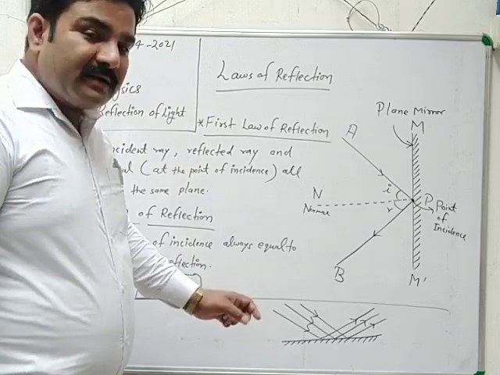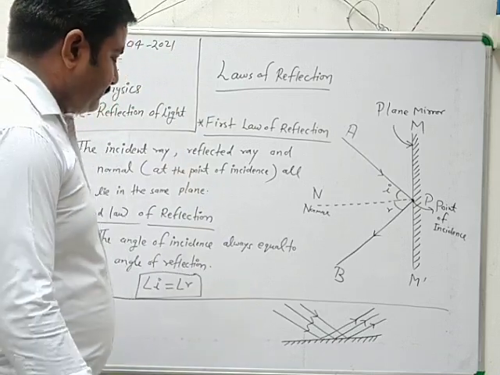Clear? This is the concept of regular reflection.